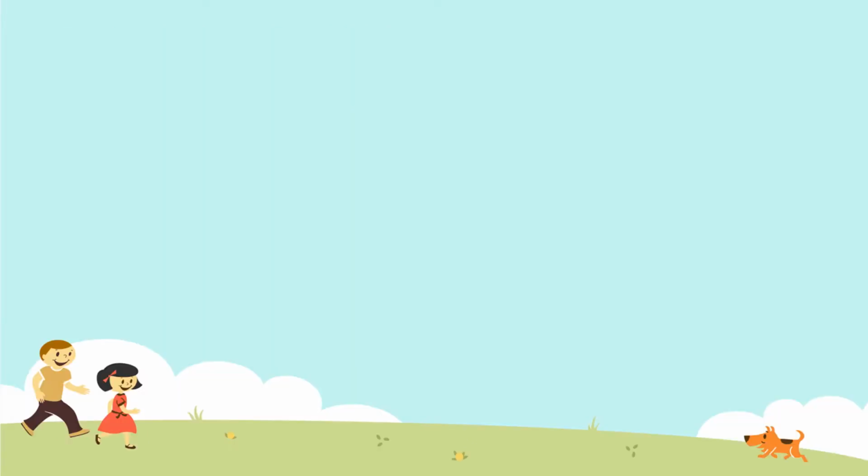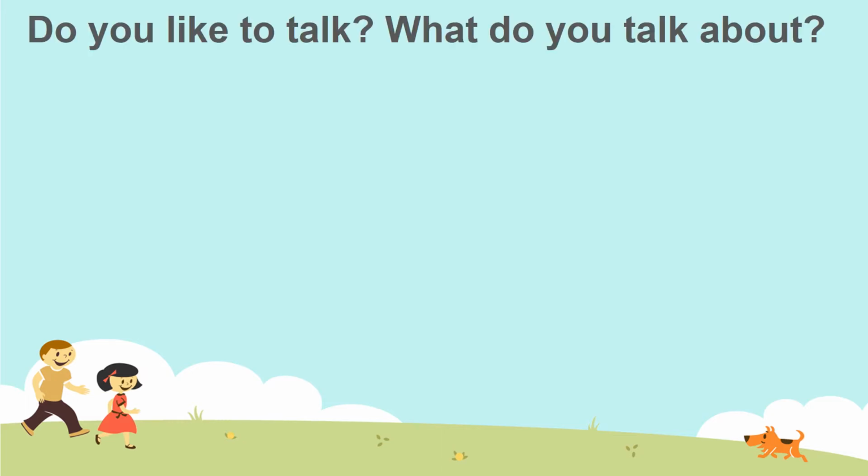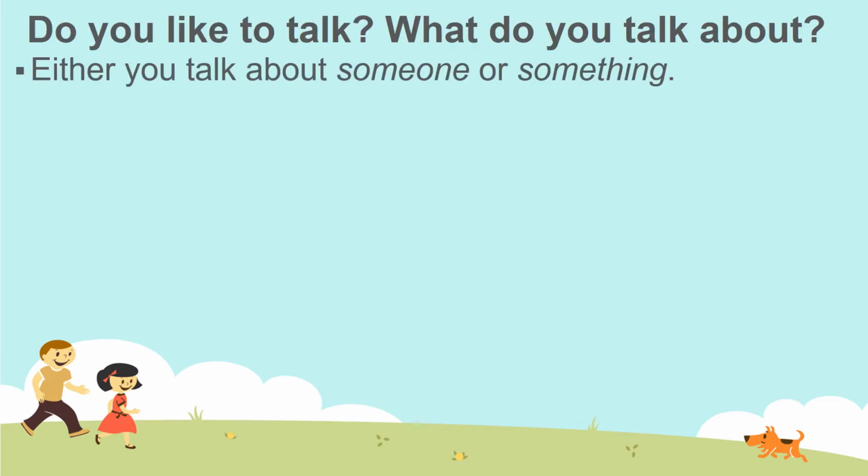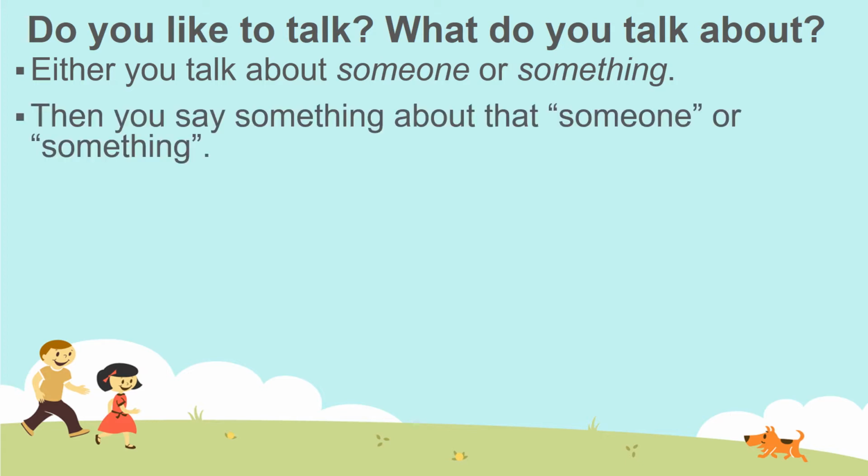So friends, tell me, do you like to talk? Of course we all do, isn't it? So what do we talk about when we are talking? Either you talk about someone or something, isn't it? For example, you may talk about your mom, your dad, your dog, your bag, your table, your bike. Then you say something about that someone or something. For example, you may say, my bag is heavy, or my dad is awesome, my mom is cool.